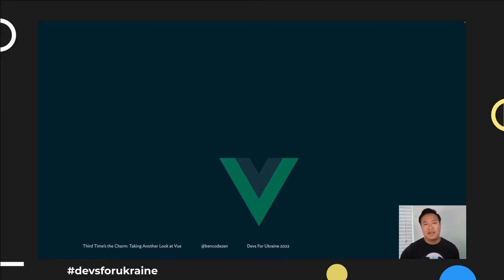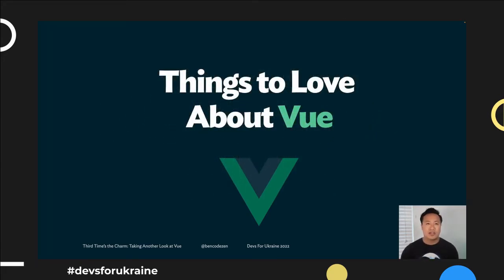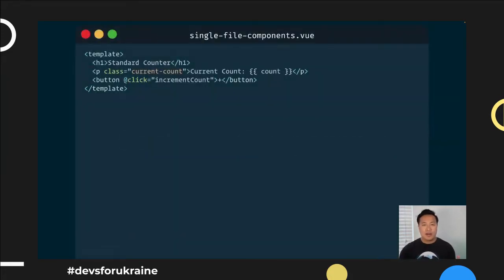With that said, let's go ahead and shift now to talk about some of the things that made Vue as popular as it was. Basically, things that we loved about Vue. One of the things that Vue helped to really popularize is the idea of single file components. And so let's go ahead and recap what exactly that is. So if you're ever looking at a Vue code base, you'll notice that they're under these .vue files. And you'll notice there will be three different sections.